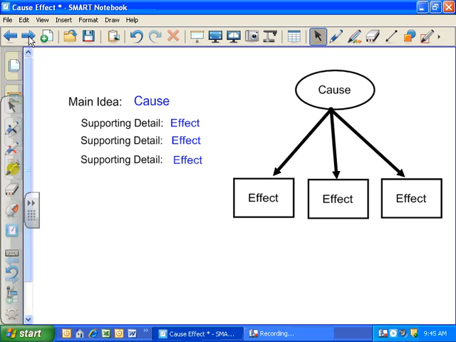So as all the time when we're talking about text structure, we're looking at relationships between main ideas and details. One way you can see a cause and effect structure is where your main idea is the cause and the details are the effects. That's what we'll focus on in this particular video. We'll look at the other option in a different video. So you can see that here textually or in this graphic organizer where my main idea is the cause and my details are the effects.